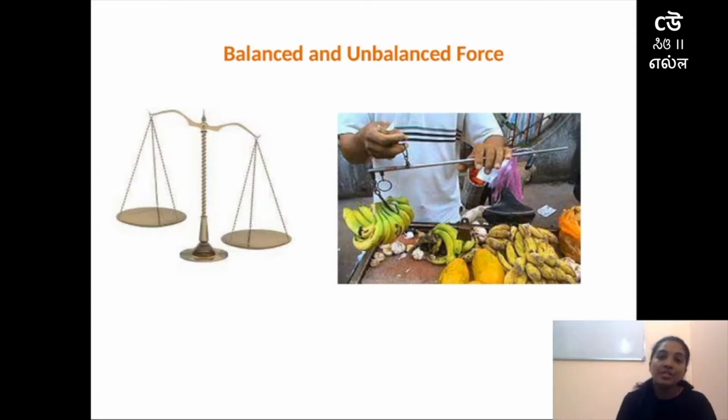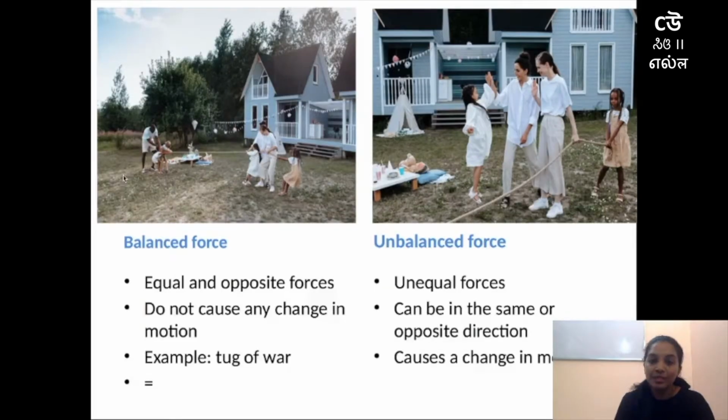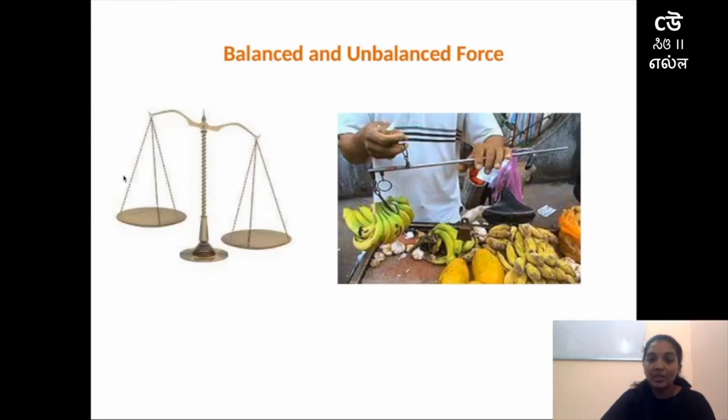So what happens in this weighing machine is, if for example you're going to purchase any fruits or vegetables, the vegetables which you want to purchase will be